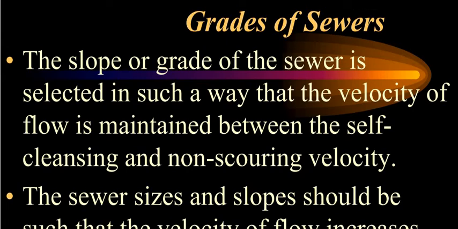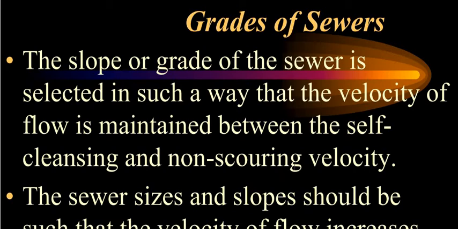The slope or grade of the sewer is selected in such a way that the velocity of flow is maintained between the self-cleansing velocity and the non-scouring velocity.